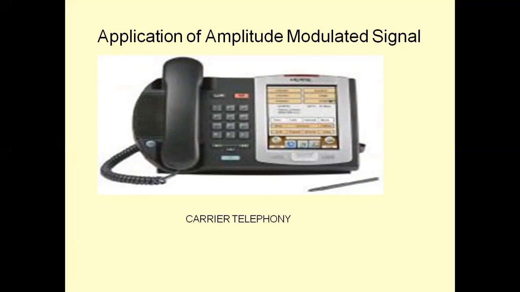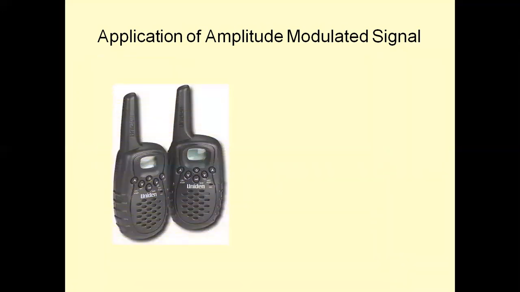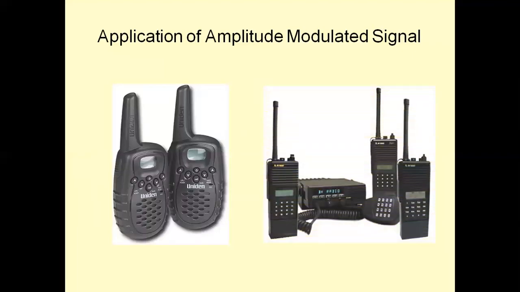Carrier telephony, initially they used AM modulation, later on SSB modulation is used in carrier telephony. This is point-to-point mobile communication. Two-way radios transmitting from one radio channel, that is traffic, police, military communication applications, two-way radios.